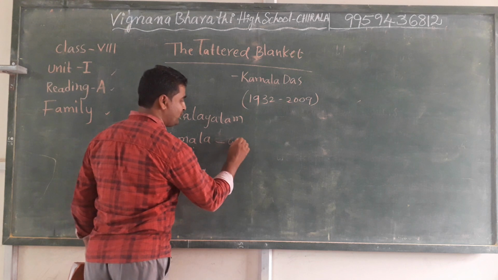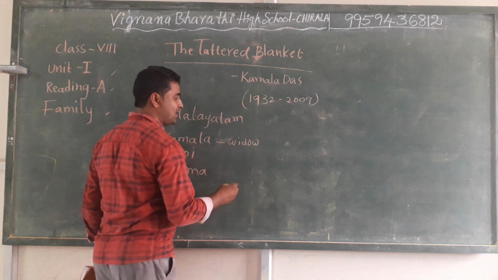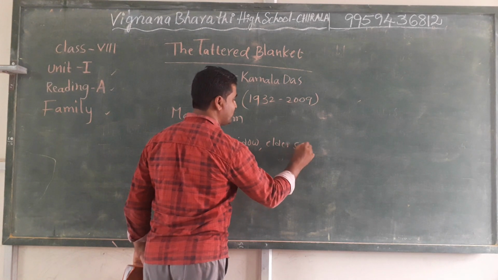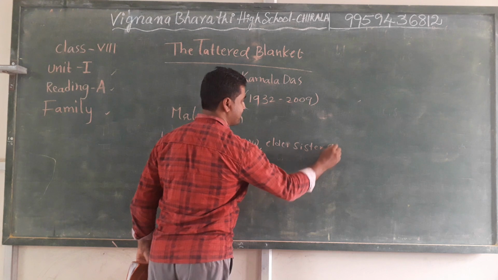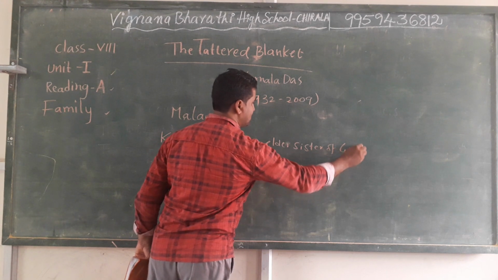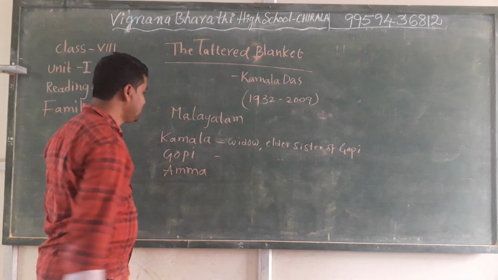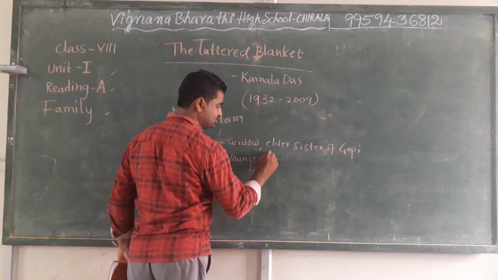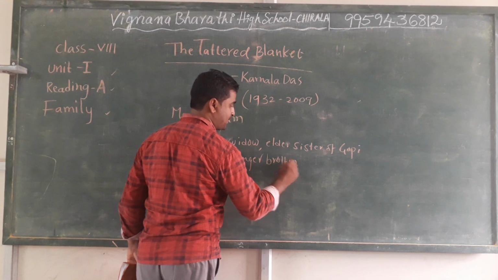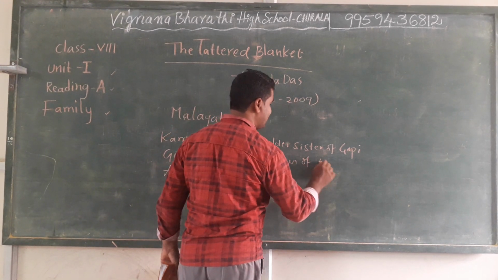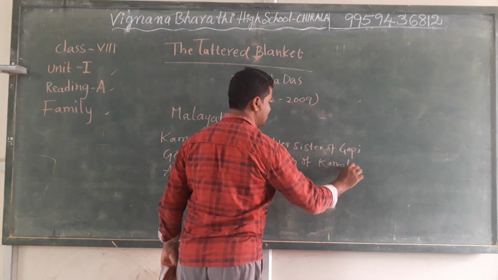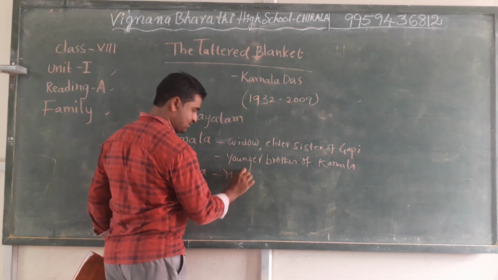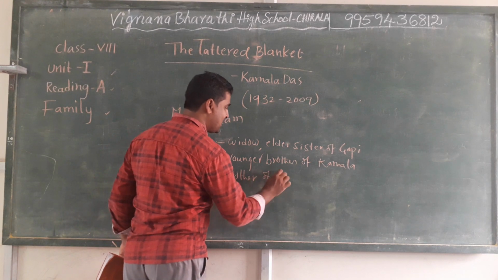Kamala is a widow and elder sister of Gopi. Here Gopi is the younger brother of Kamala. Here Amma is the mother of Kamala and Gopi.